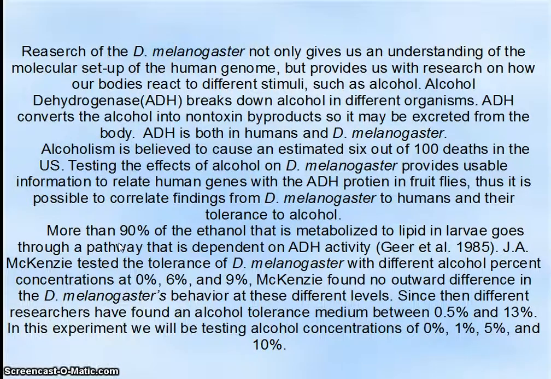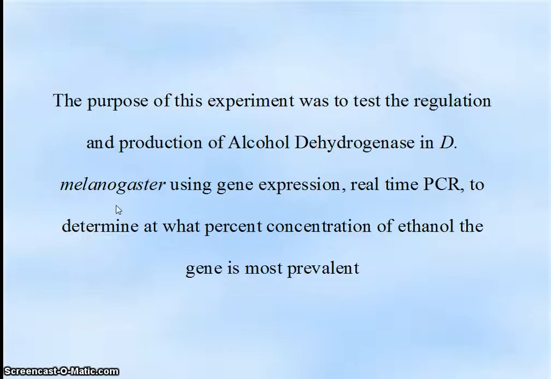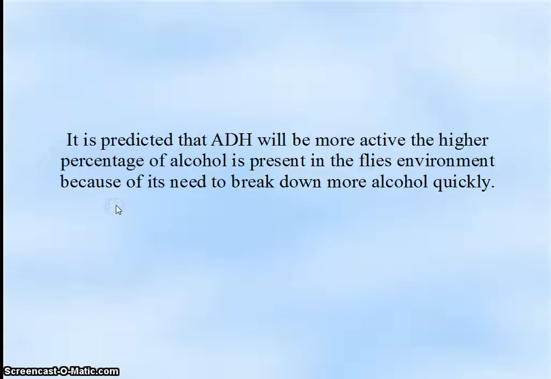In this experiment, we will be testing alcohol concentrations of 0%, 1%, 5%, and 10%. The purpose of this experiment was to test the regulation and production of alcohol dehydrogenase in D. melanogaster using gene expression, real-time PCR, to determine at what percent concentration of ethanol the gene is most prevalent. It is predicted that ADH will be more active the higher the percentage of alcohol present in the fly's environment. This is because the flies need to break down more alcohol more quickly.